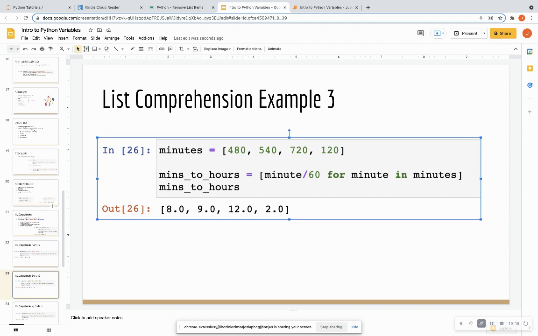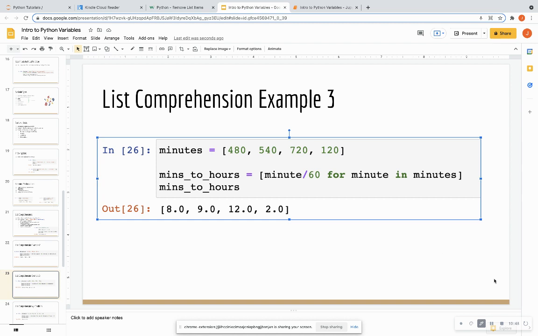I highly recommend that you type these into your Jupyter Notebook or whatever interface you're using for your Python. Also, try to think of other list comprehensions that you can do. Can you change a list of numbers to prime numbers? Can you exponentiate or square each number in a list? So just start off with basic lists full of numbers or strings that you can apply functions to.